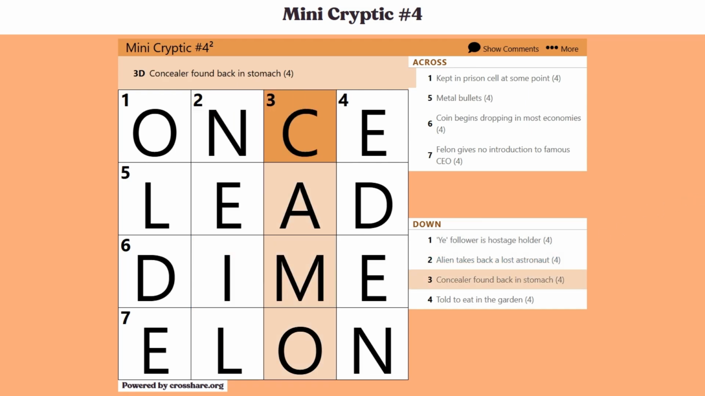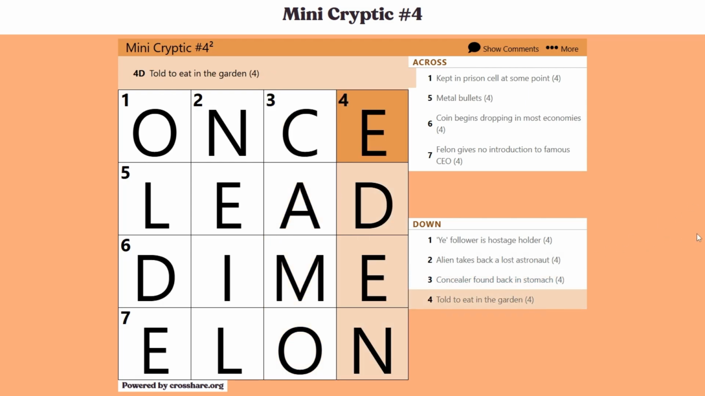3 down, "concealer found back in stomach." Stomach would be a good contender for a definition if we didn't know what the answer was here. But in this case, concealer is actually the definition. And if you look for a 4-letter word that's back, as in backwards, inside of stomach, starting at the C, you'll spot that answer we have already, camo, which is a concealer.